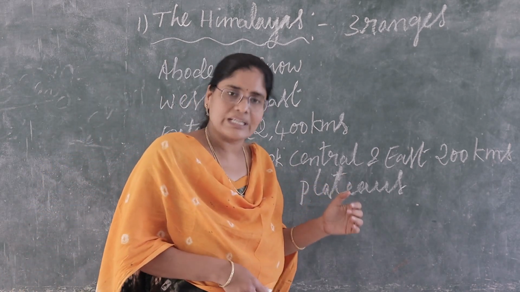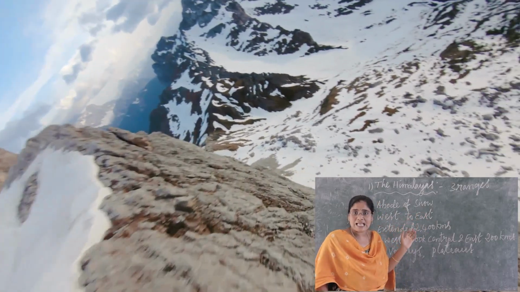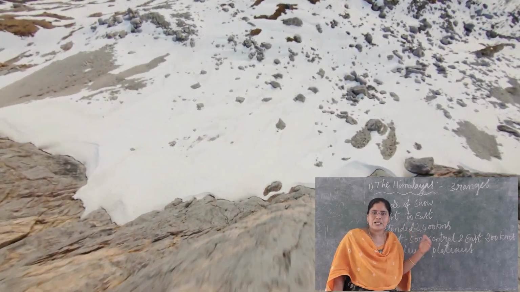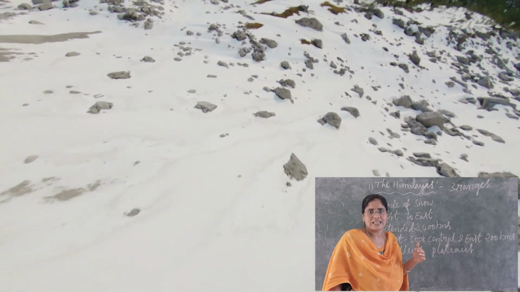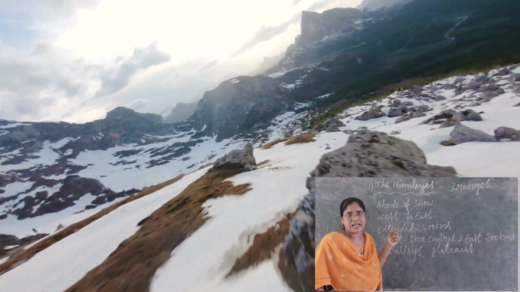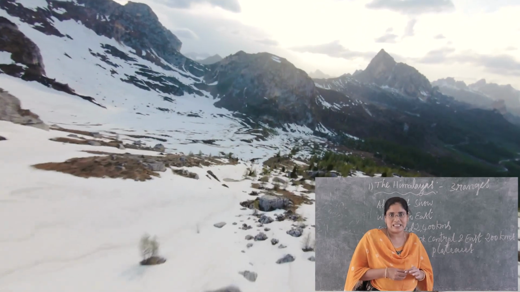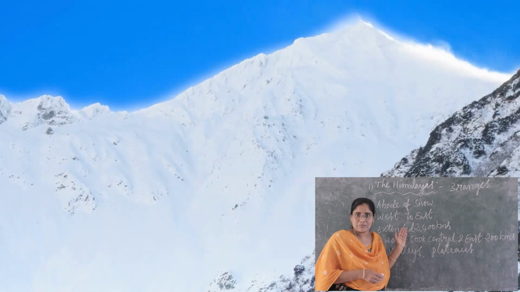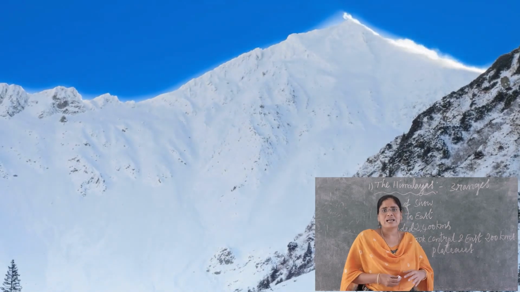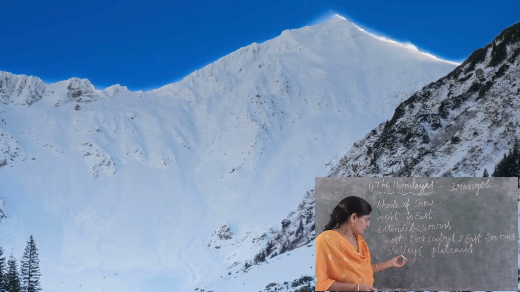Now we have to recall once. Himalayas means abode of snow. In which direction do the Himalayas run? From west to east direction. How many kilometers are the Himalayas extended, children? 2,400 kilometers. What is the width of Himalayas in the western region? 500 kilometers. What is the width of central and eastern region? 200 kilometers.